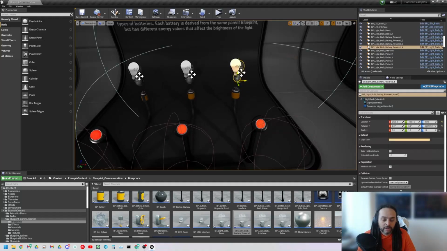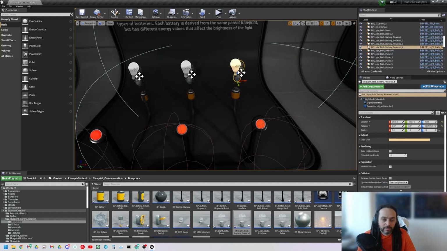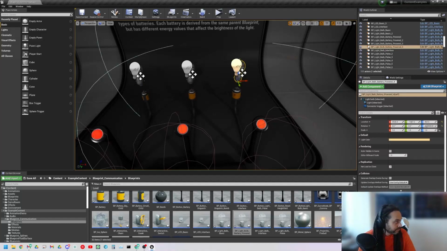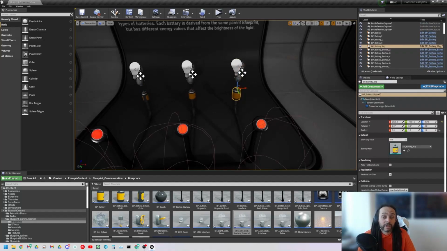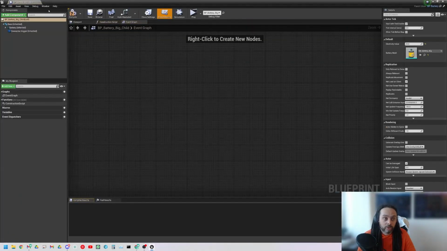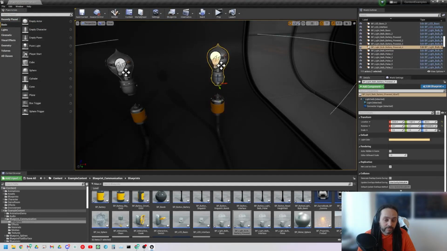What would I have to do to this light to basically restrict it from being powered by any other power source? You'd have to cast it to that specific battery. Yes, I would have to actually ask this to cast to this specific battery type. So the check will only run true if it is that type of battery.